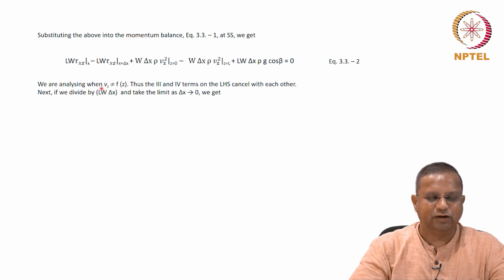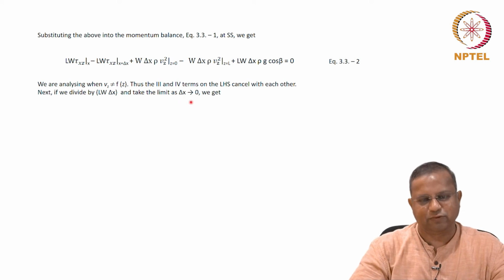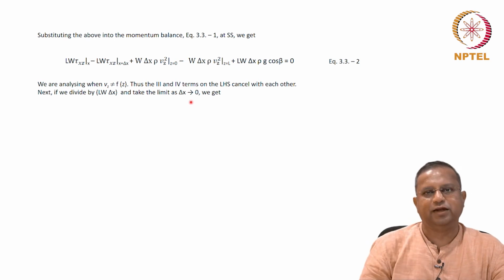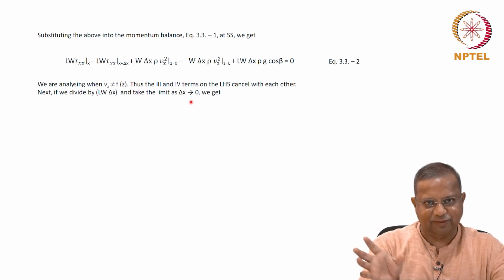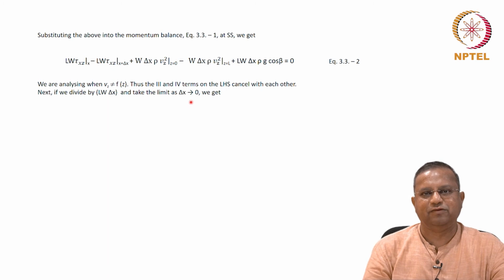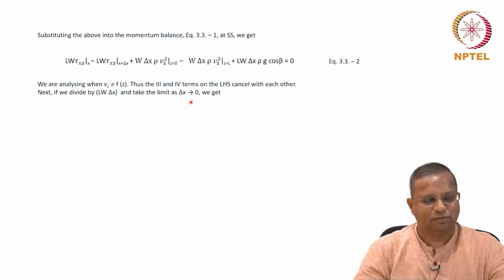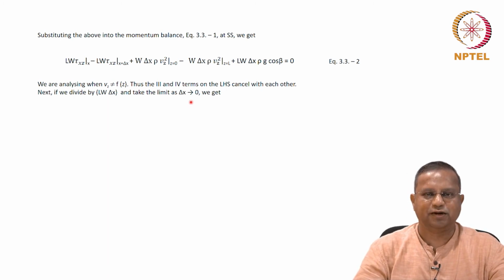Now, if we divide throughout by L w delta x and take the limit as delta x tends to 0. Why don't you pause the video here, do that and tell me what you get. Same scheme as some of the earlier things that we have done, so it must be familiar by now. Why don't you do that practice? Pause. Go ahead, please.